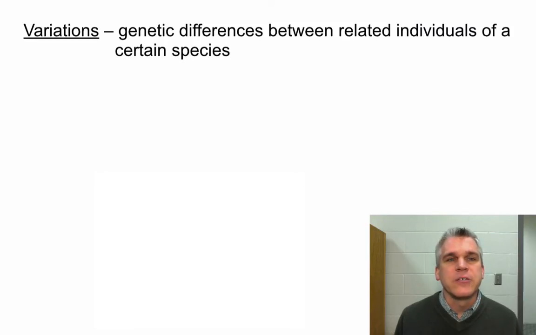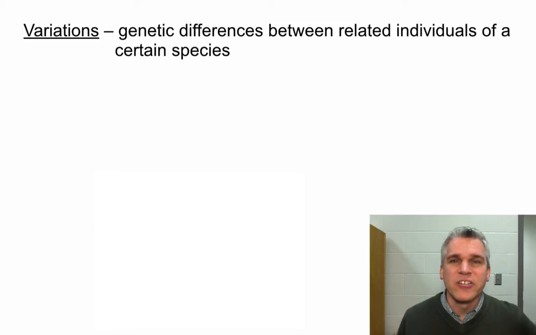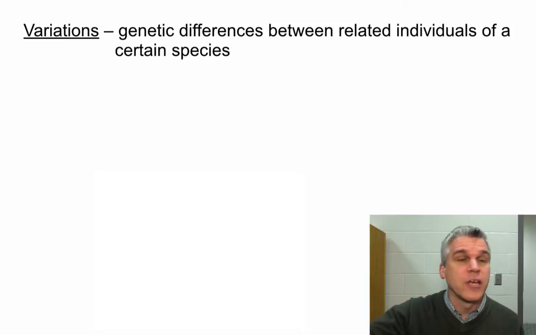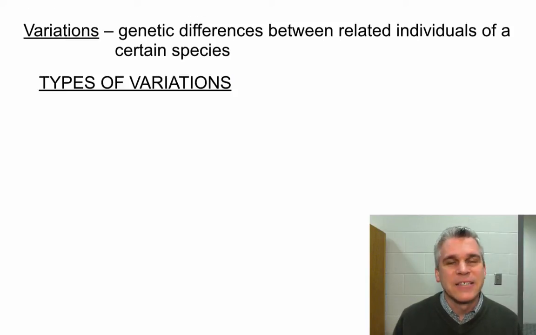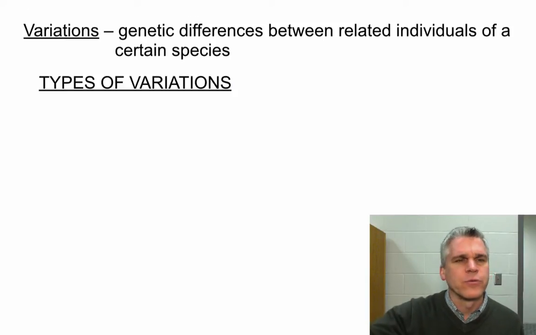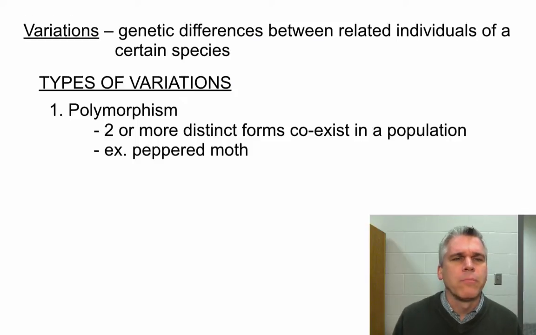Now within any species, we know that there are variations. These are genetic differences that occur between individuals within a particular species. We've talked about variations. That was one of the mechanisms of natural selection, that some variations are favorable, some are not. But there's different kinds of variations, so we're going to take a look at some of those real quick. First of all, there's what's called polymorphism. Now, poly means many, morph means like body, if you will. And so this would be where we have two or more distinct forms that coexist in a population.